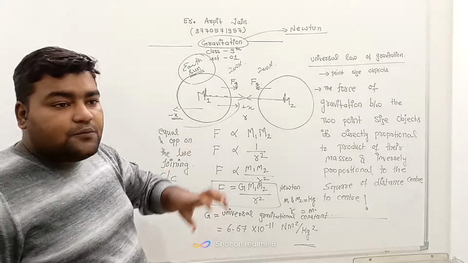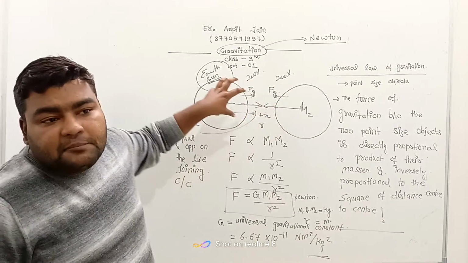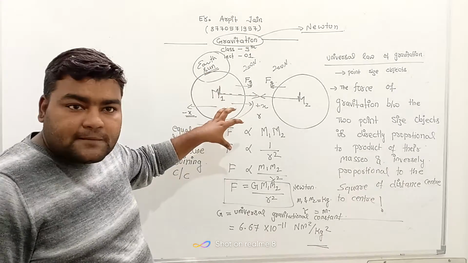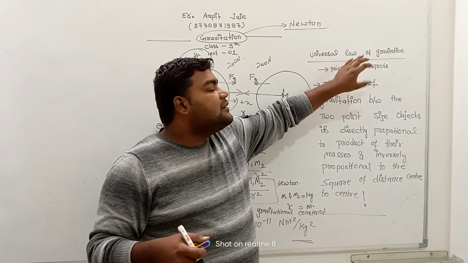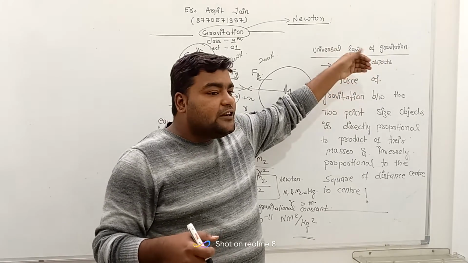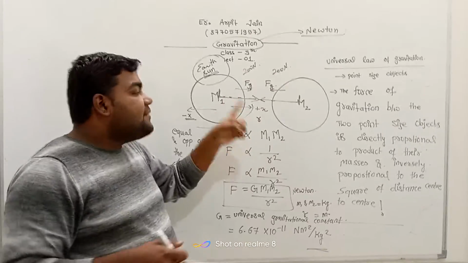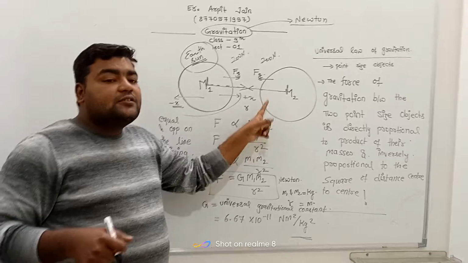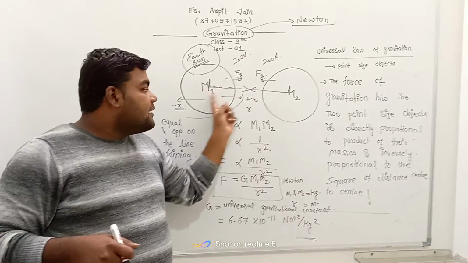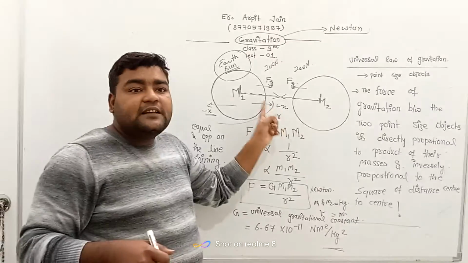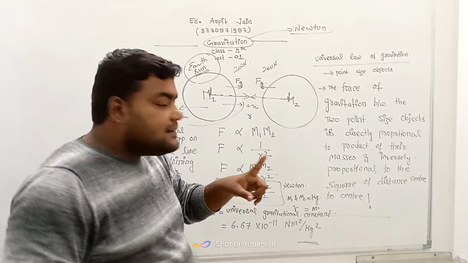So let's summarize what we have studied. We have seen that mass objects attract each other by the force known as gravitational force. The value of that gravitational force is proposed by Newton with the help of the universal law of gravitation, and this particular law is applicable for point size objects. The second important thing is this value of force does not depend on the medium between the objects. Meaning if the two objects are in space, or having air in between, or having water in between, the force remains the same.